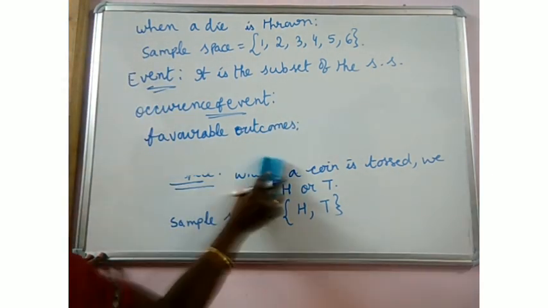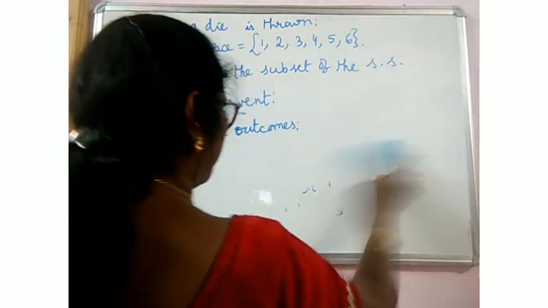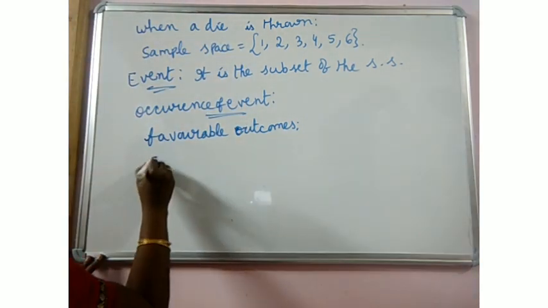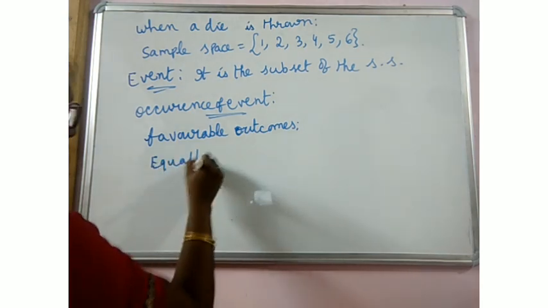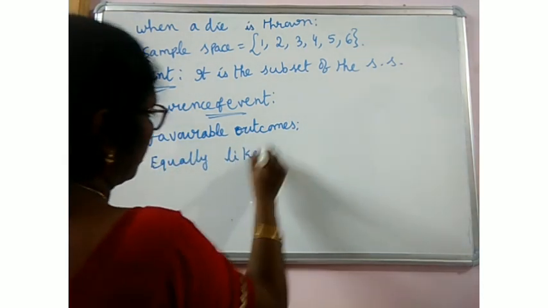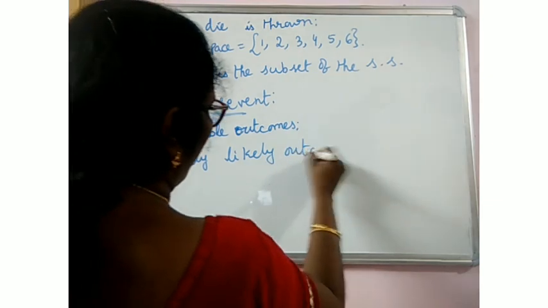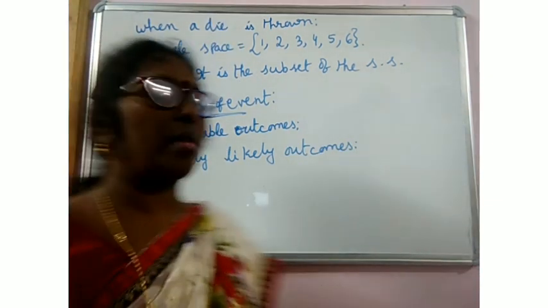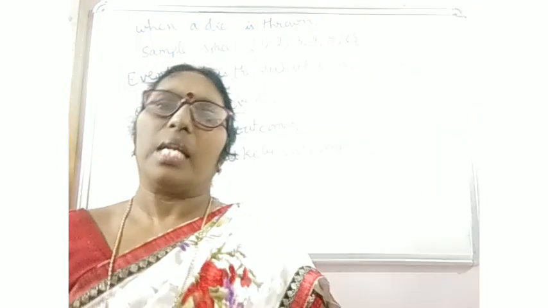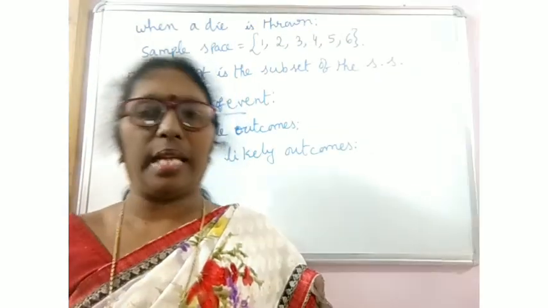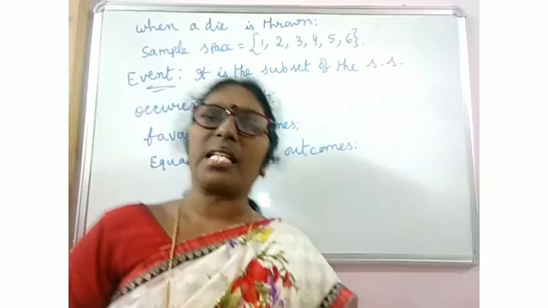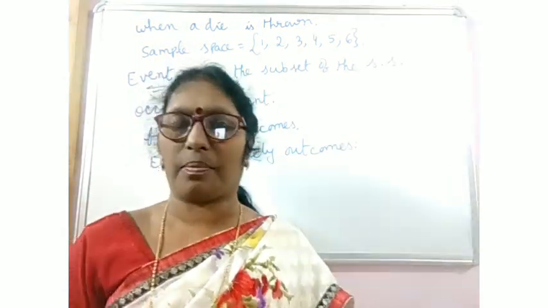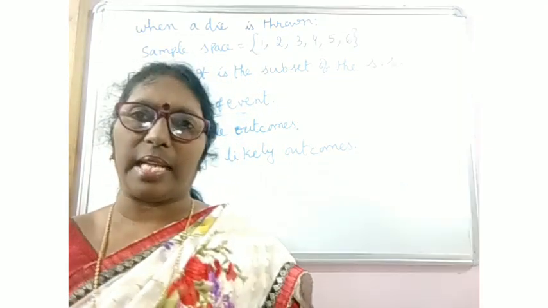Now what are equally likely outcomes? When we toss a coin, either head or tail comes. The chance of getting the head and the chance of getting the tail is the same. One head is there, one tail is there.